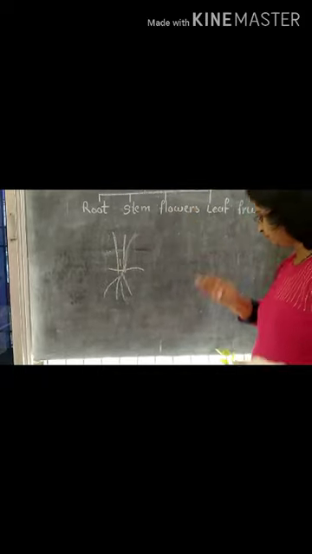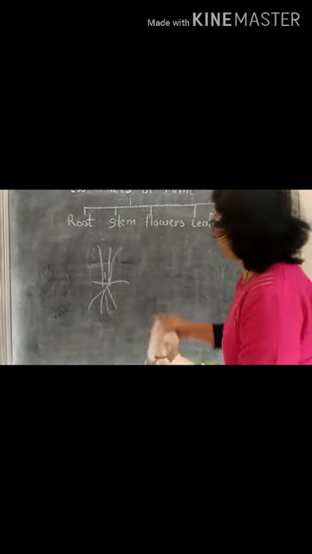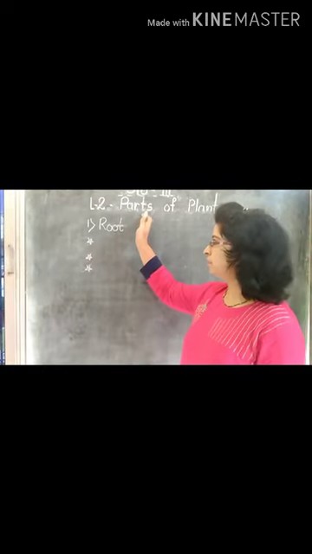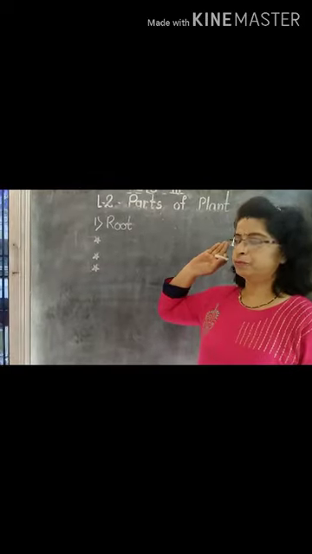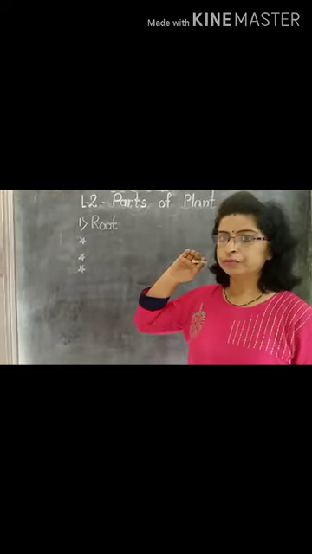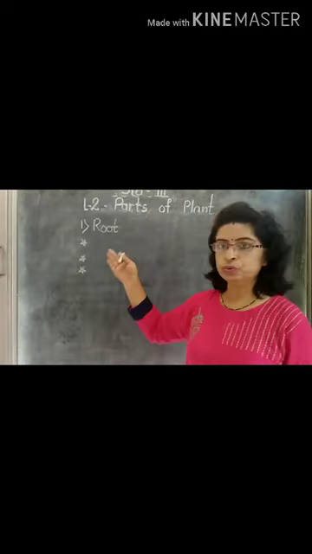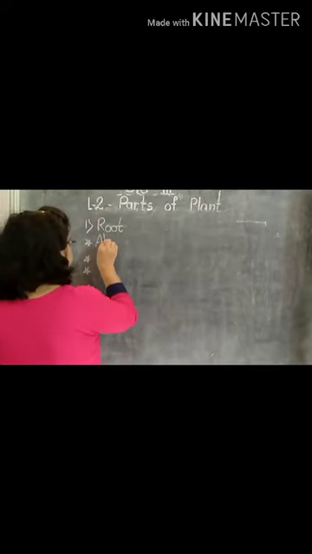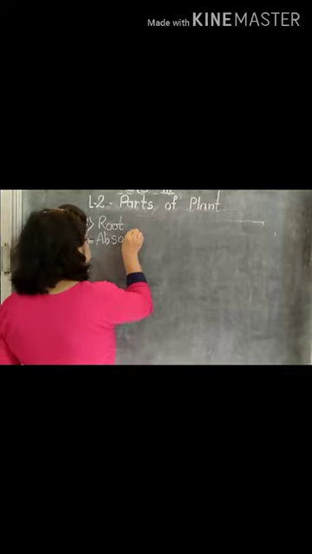Now we discuss the functions of these parts one by one. Let's see the function of the parts of the plant. First one is the root. What is the function of the root? Root absorbs the water and mineral from the soil.